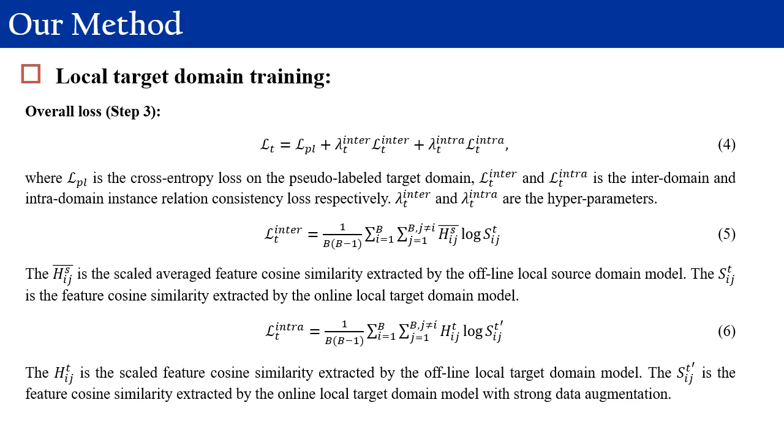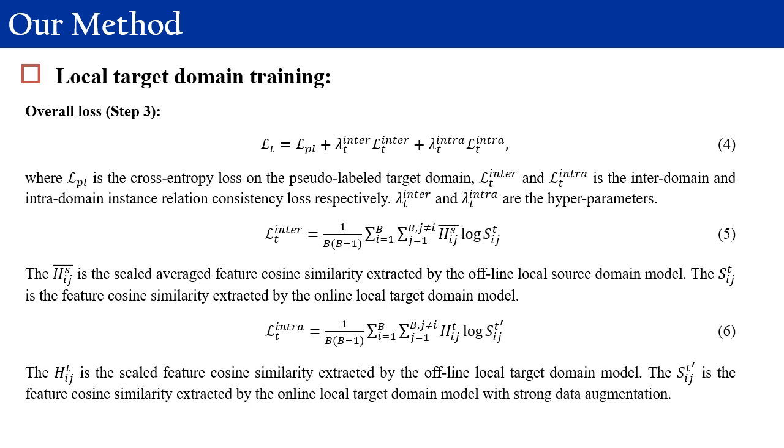For the local target domain training in Step 3, the overall loss is shown in equation 4, where the L_PL is the standard cross-entropy loss on the pseudo-labeled target domain, the L_T inter and L_T intra are the interdomain and intradomain instance relation consistency loss respectively. Lambda T inter and lambda T intra are the hyperparameters. The L_T inter is shown in equation 5.